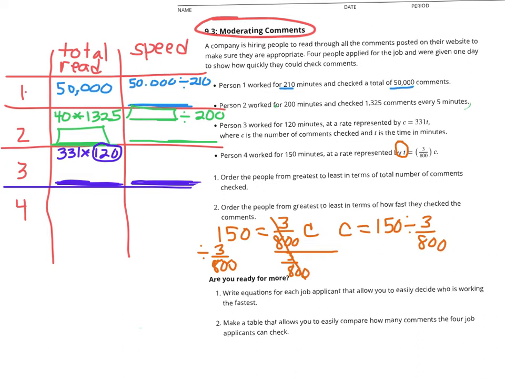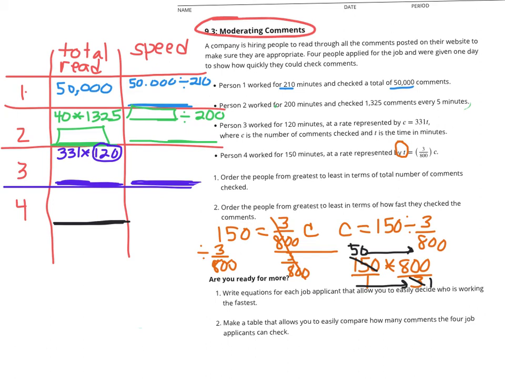And we have to stop and think here, how do we divide fractions? And you remember this from elementary school, right? Copy, switch, flip, or keep, change, flip, multiply by the reciprocal, right? Multiply that out for me. So when we multiply fractions, you remember we multiply straight across, and then we divide. Or we could simplify first. We notice 3 goes into 3 once, 3 goes into 150 50 times, so we can do that as well. Okay, multiply that out. That gives us the total number of comments for person 4.